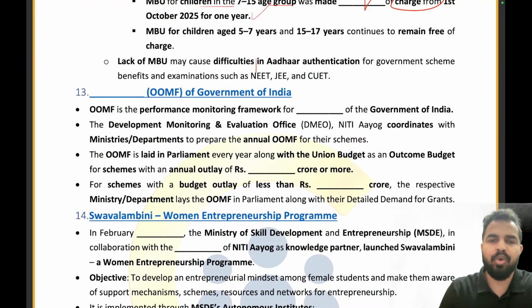Now we are moving on to OOMF. What is the full form of OOMF? It is output outcome monitoring framework of the government of India.